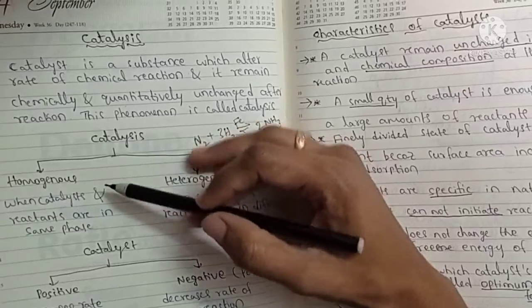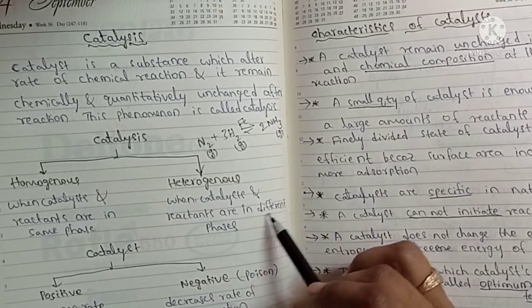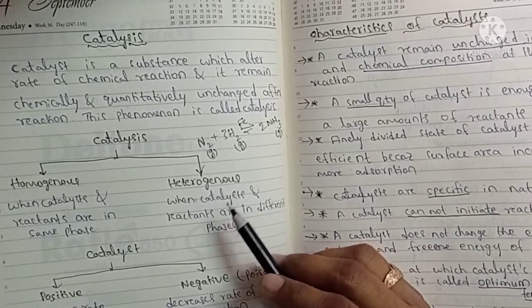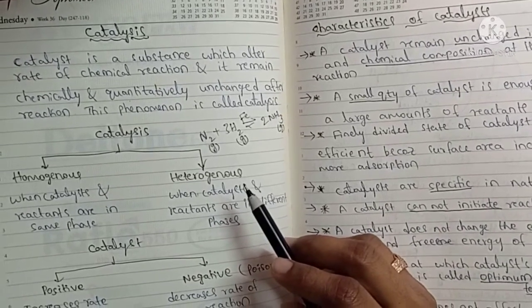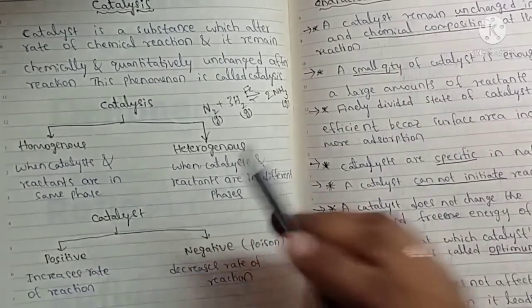Heterogeneous means the catalyst and reactants are in different phases. For example, when the reactants and the catalyst are in different phases, that catalysis is called heterogeneous catalysis.